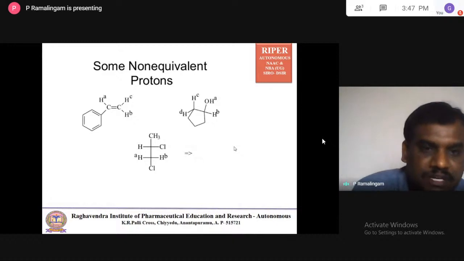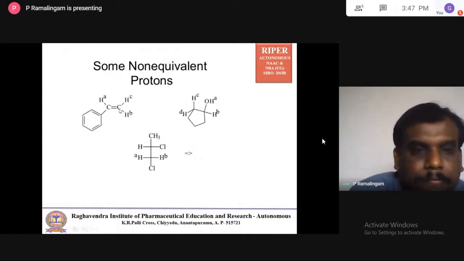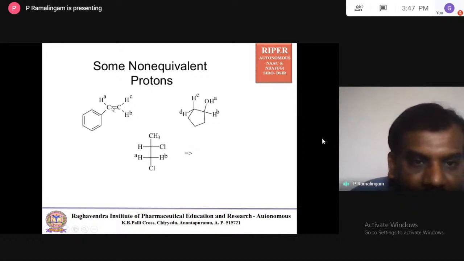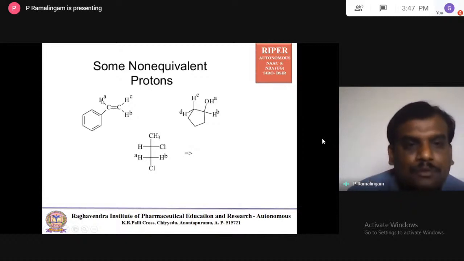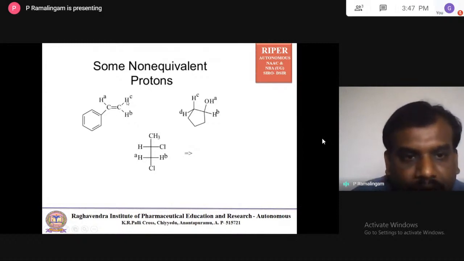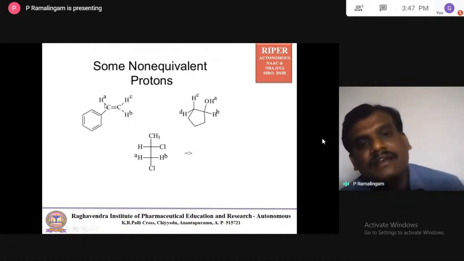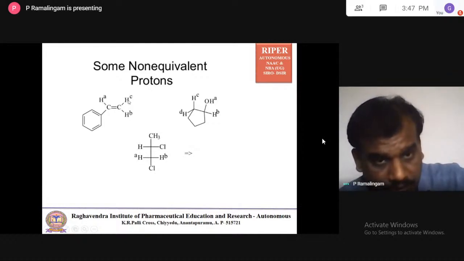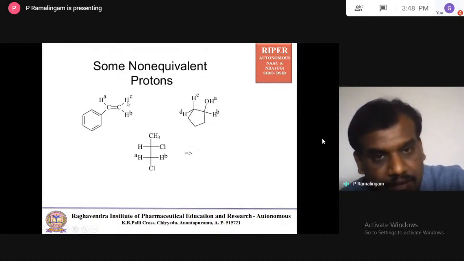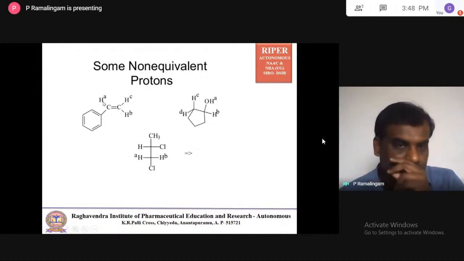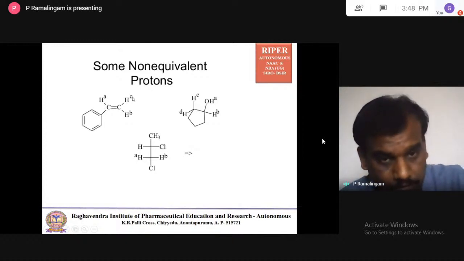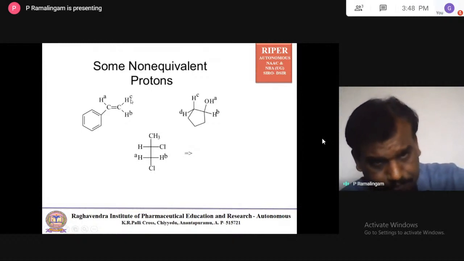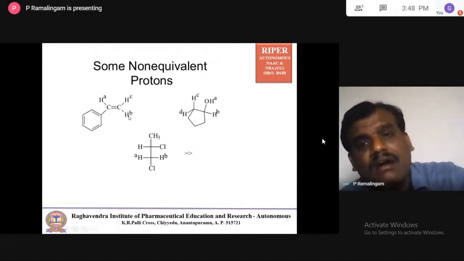Some non-equivalent protons here. See, one more example. If you take this, proton A is attached to this carbon, this proton is attached to this carbon, and this one to another carbon. But still, these three protons are not equivalent. The reason is, this particular proton has the environment of B proton and A proton, but this proton has the environment of benzene and C proton, and this proton's environment is benzene and C proton. So all three are different, and these three protons are non-equivalent.